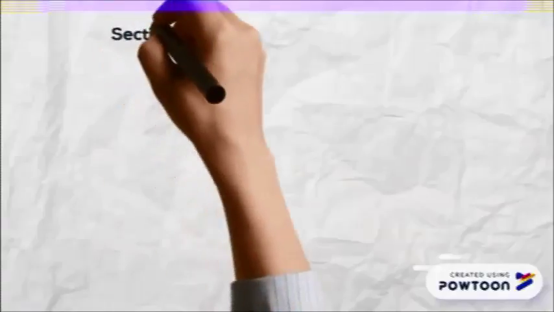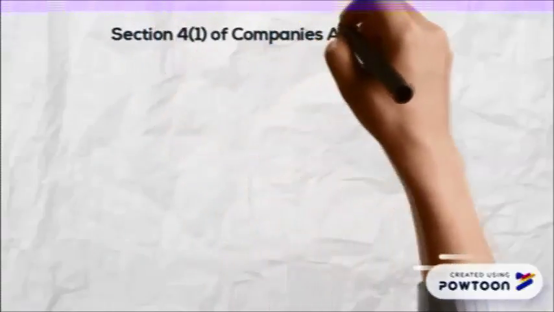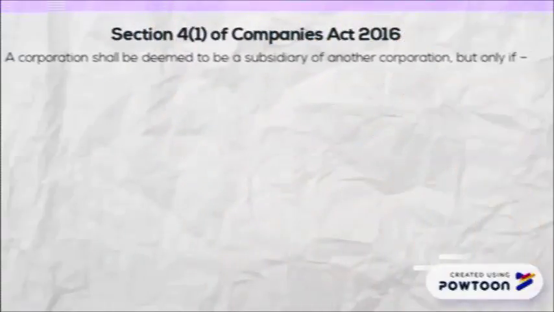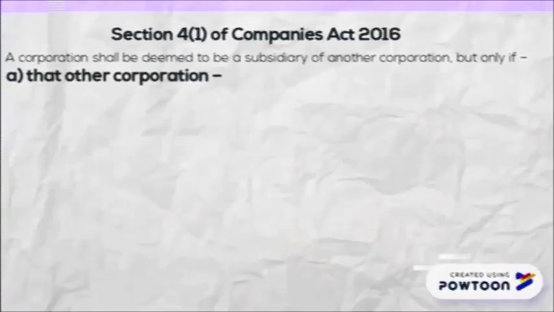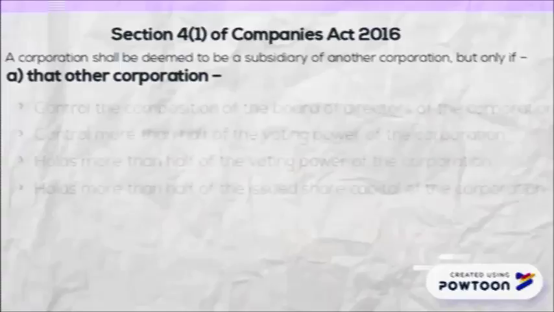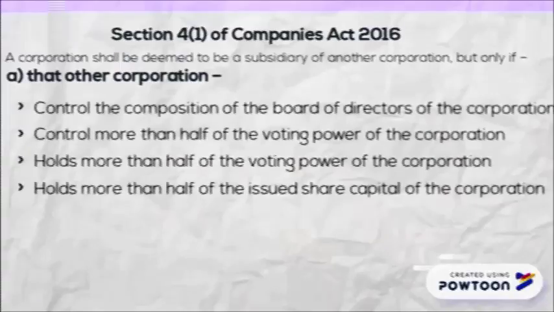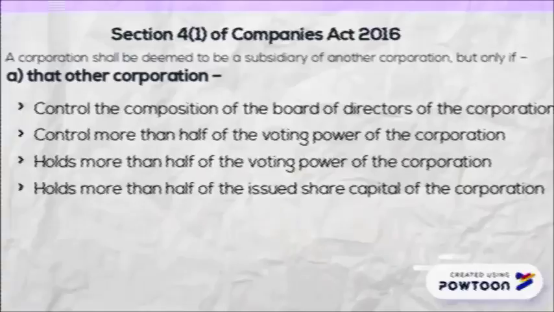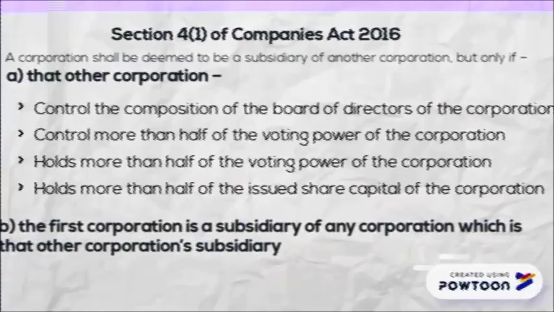According to Section 4(1) of the Companies Act 2016, a corporation shall be deemed to be a subsidiary of another corporation, but only if that other corporation controls the composition of the board of directors, or controls more than half of the voting power, or holds more than half of the issued share capital, or the first corporation is a subsidiary of any corporation which is that other corporation's subsidiary.